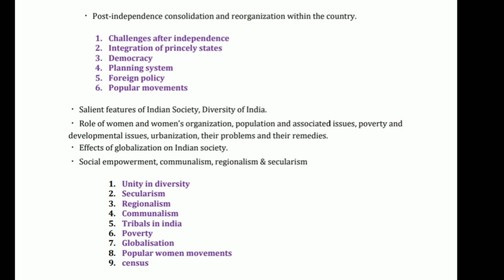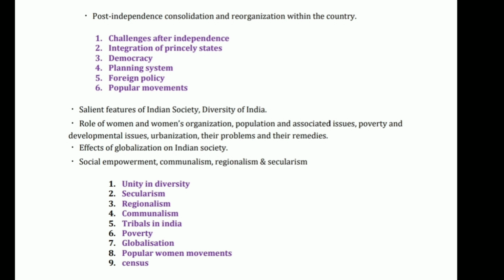And the final topic under this is the popular movements, where we will learn about the Chipko movement, Narmada Bachao Andolan, party based movements, non party based movements, agrarian struggle, some women movements. So all these things can be studied from the Vision IAS book.